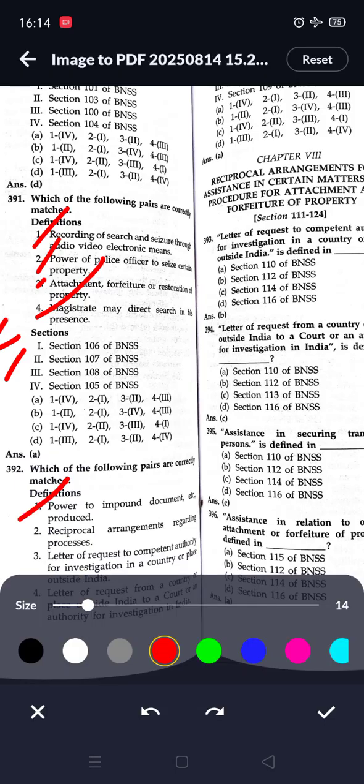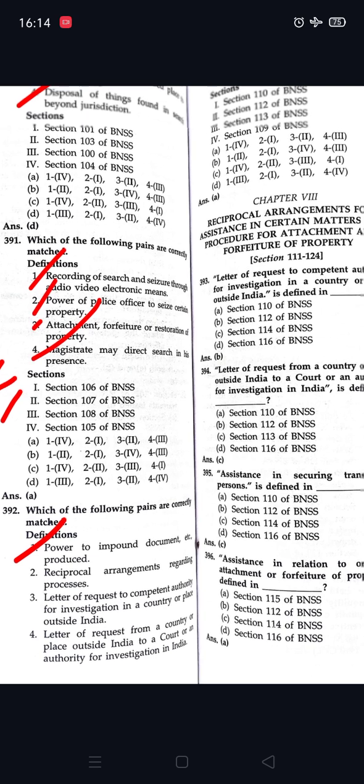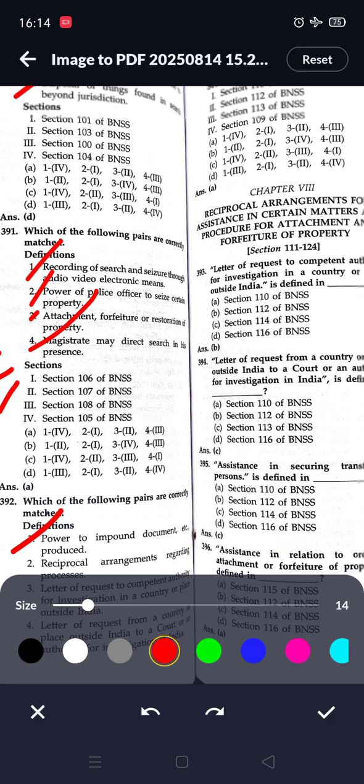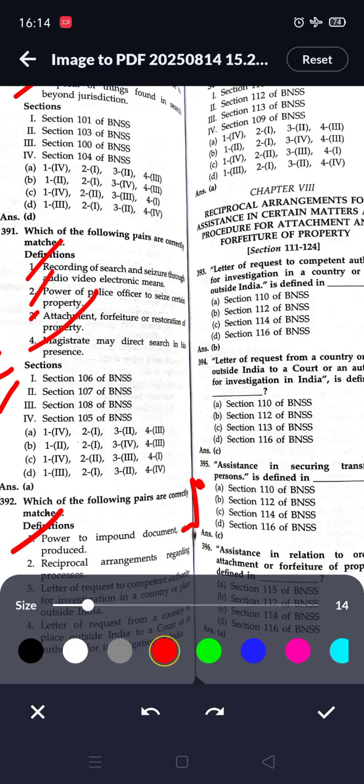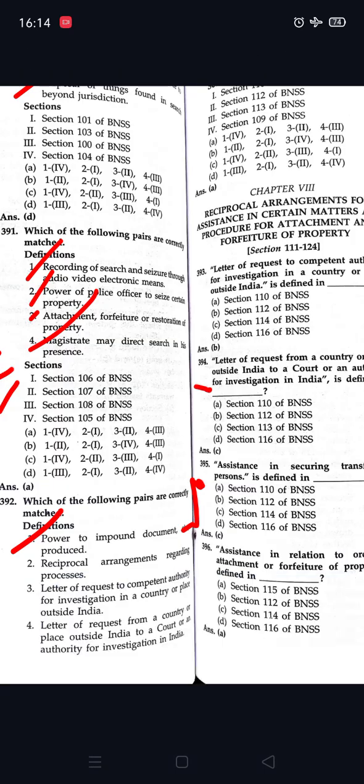Reciprocal arrangements regarding processes is given in 110. Letter of request to competent authority for investigation in a country or place outside India is given in 112. A letter of request from a country or place outside India to an authority for investigation in India is given in 113.